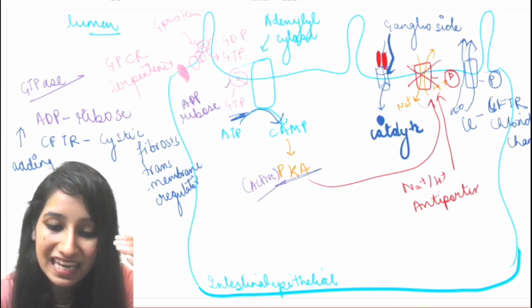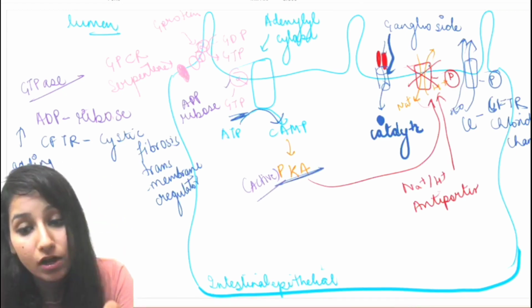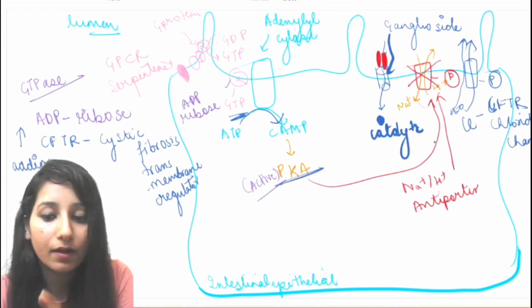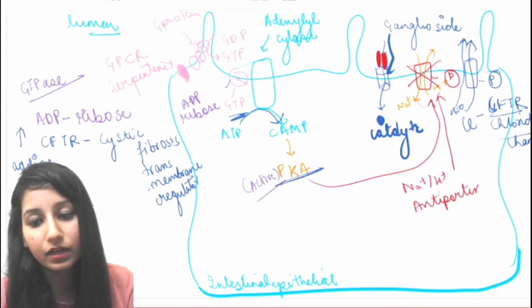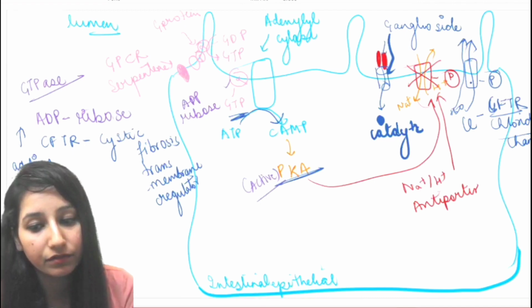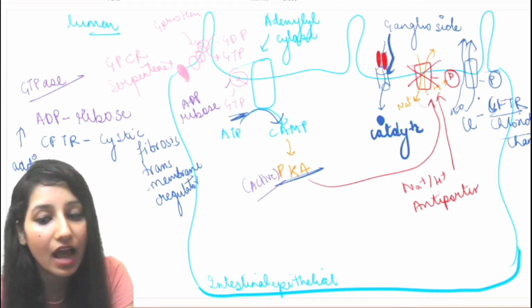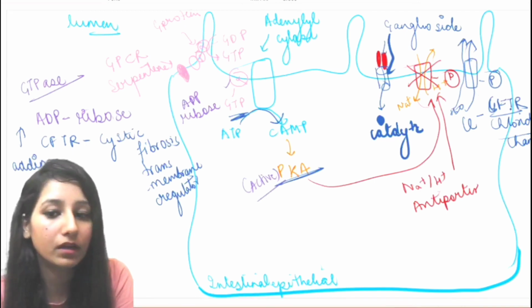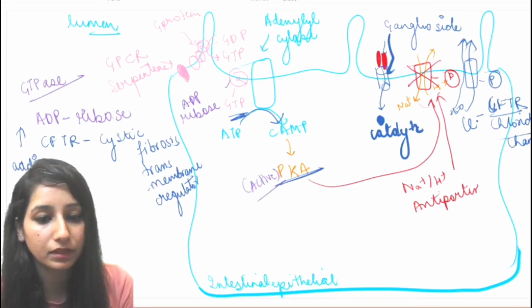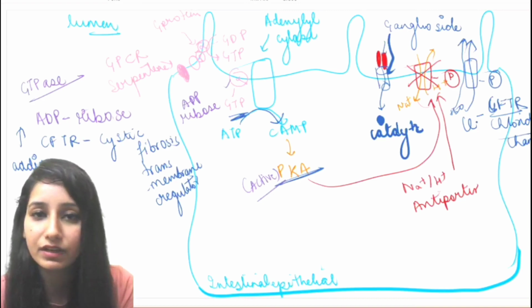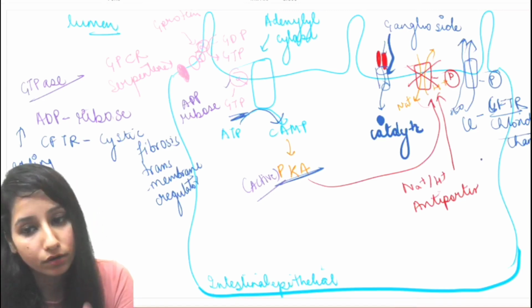Due to this, PKA will remain activated. First it will stop the sodium hydrogen ion pump, that is the antiporter, and here also it won't stop. It will also activate the chloride channel, that is CFTR, cystic fibrosis transmembrane conductance regulator, due to which the chloride ions will be lost from the epithelial cell and enter into the lumen. With that, water will also go.